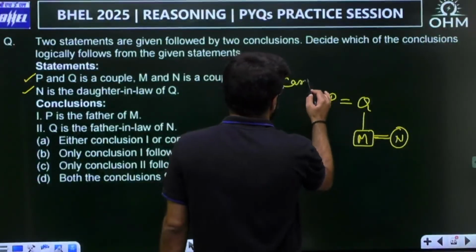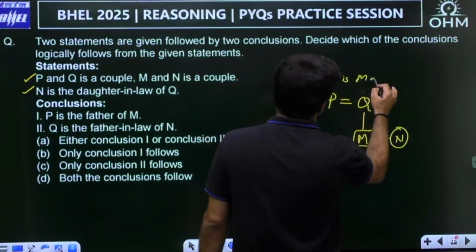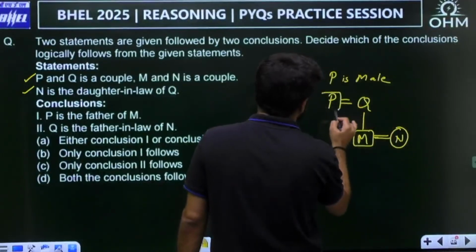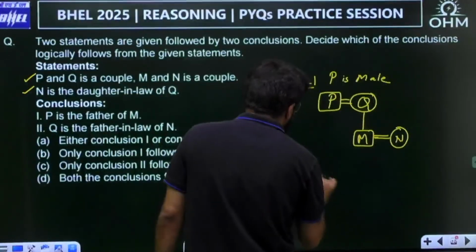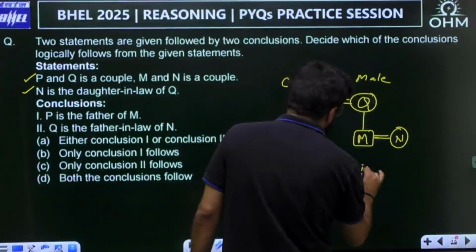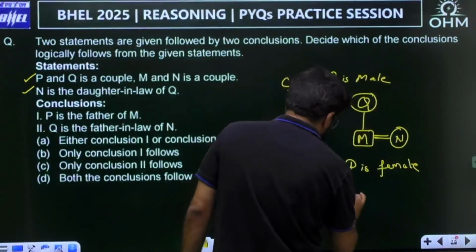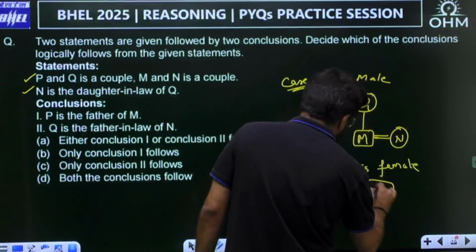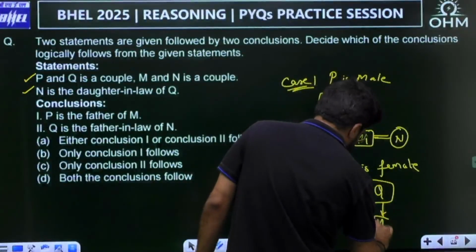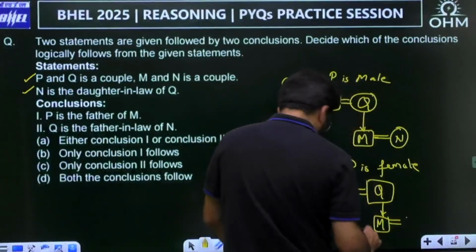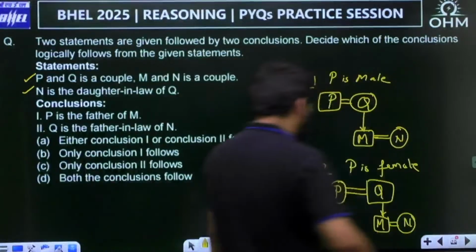Okay, this is case one. Case one means P is male. So if P is male, Q becomes female. And case number two could be maybe P is female, married to Q. Q becomes the male. The gender of M and N are anyways known to me. There is no confusion. Correct?